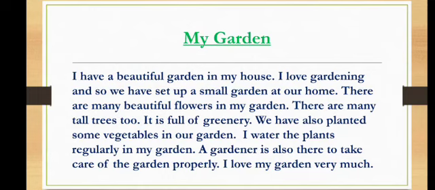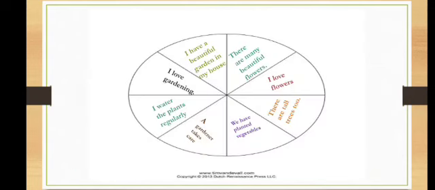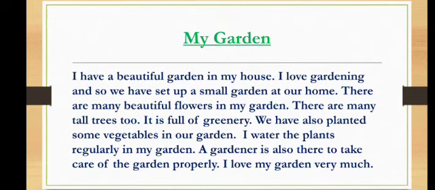See, my garden. I have a beautiful garden in my house. Yes, it is written like this. I love gardening, and so we have set up a small garden at our home. See here, I have written down, I have a beautiful garden in my house. Also, I love gardening. This is also written. So, we have used these points here in the paragraph. When writing the paragraph, I have utilized these points.